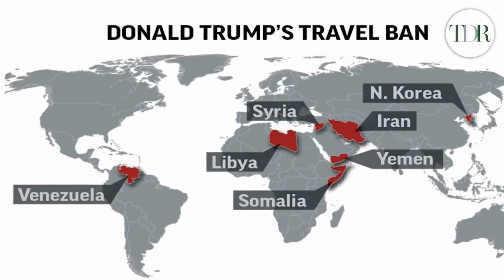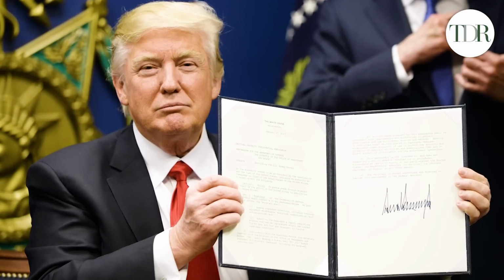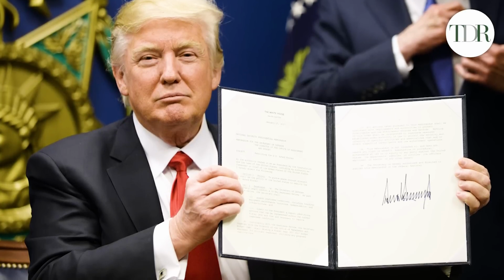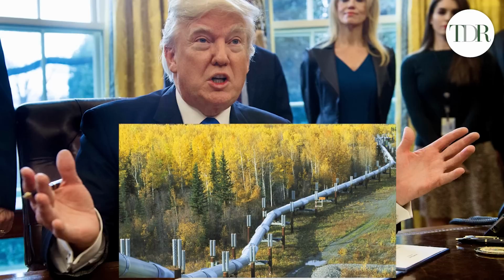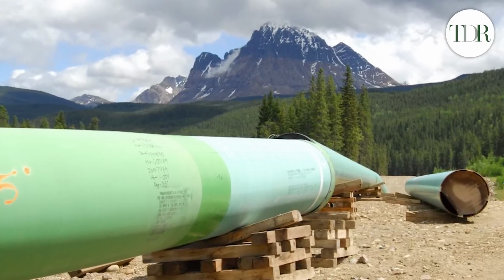So how about Donald Trump when he first entered into the office back in January of 2017? One of his most controversial executive orders was the travel ban, which restricted entry into the U.S. from several Muslim-majority countries. This order faced numerous legal challenges, but was a key part of Trump's immigration policy. In addition to his travel ban, Trump also signed an executive order to enhance the construction of the Keystone XL Pipeline. This order aimed to boost energy infrastructure and create jobs, though it faced significant opposition from environmental groups.